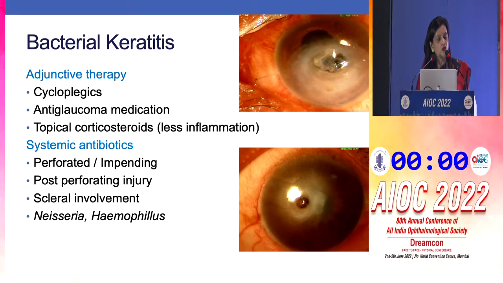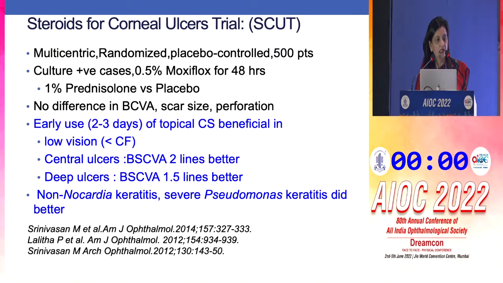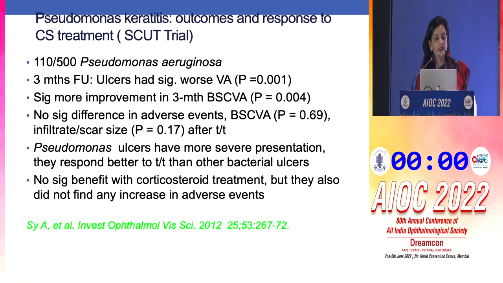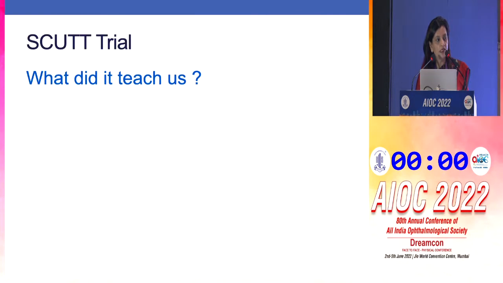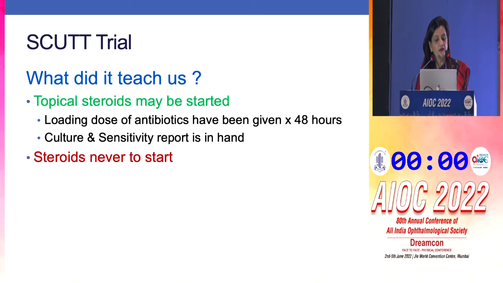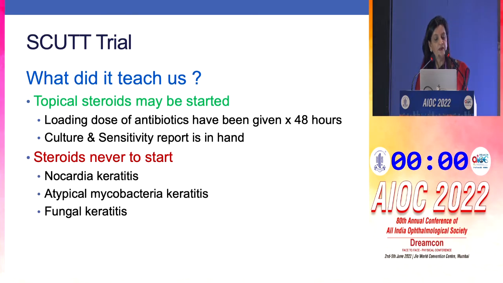The adjunctive therapy will continue in the form of cycloplegics, anti-glaucoma medications, and I would talk about topical steroids. Systemic antibiotics are required for perforations, impending perforations, post-perforating injuries, scleral involvement, and for Neisseria and Haemophilus. Now, the SCUT trial did teach us that topical steroids can be started, but one has to be careful, I think, in three conditions or three places where the steroids should not be started, and that is Nocardia keratitis, atypical mycobacteria keratitis, and fungal keratitis.